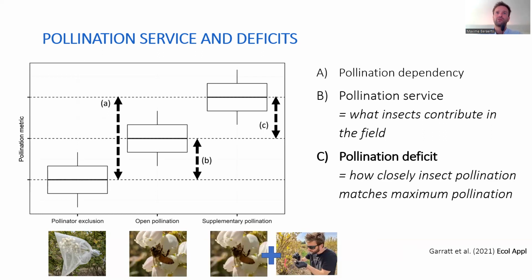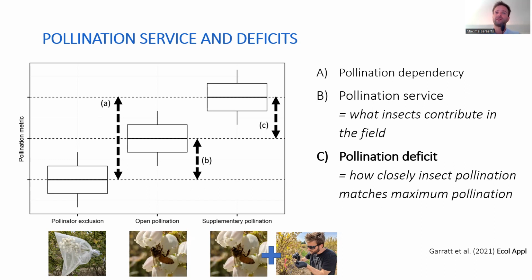Another way to assess the value of pollinating insects and the yield deficits is by measuring the pollination deficit. This measures how closely insect pollination matches the maximum pollination in a field. Here we add another treatment, the supplementary pollination treatment.